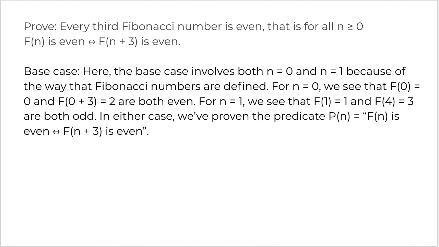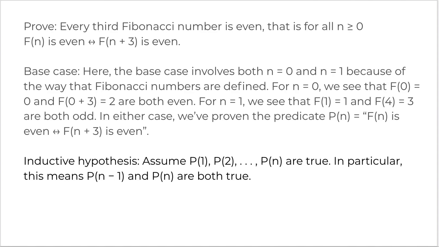The base case here is for both n equal to 0 and n equal to 1. Here we see that F0 is 0 and F0 plus 3 is 2, and both are even, so it holds true. But for n equal to 1, we see that F1 is 1 and F4 is 3, and both are odd. So in either case, we've proven the predicate that Fn is even if and only if Fn plus 3 is even, right? So we use two base cases here, using 0 and 1.